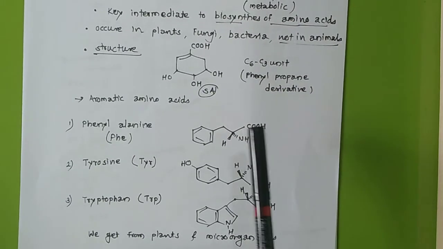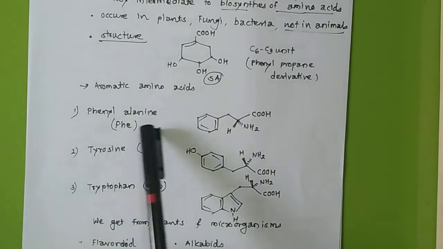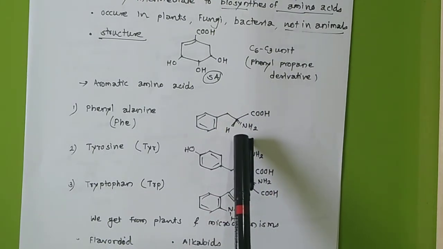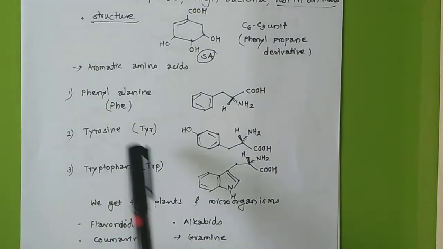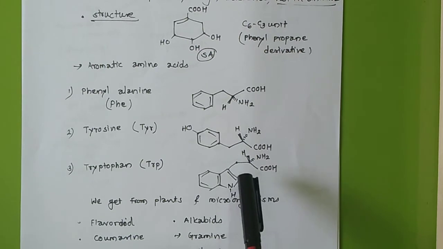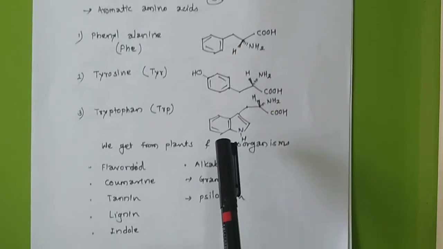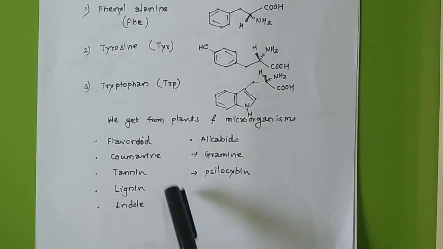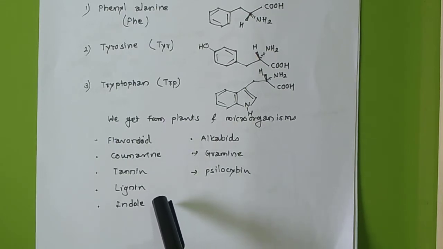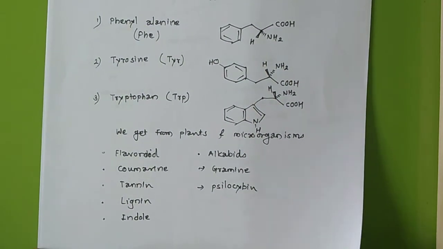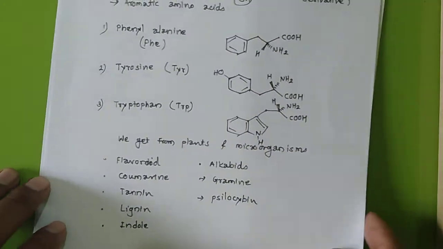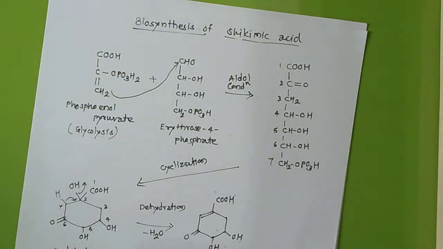Out of these amino acids, the first one is phenylalanine. This is the structure of phenylalanine. Then tyrosine, and then tryptophan. The short forms of these amino acids we also wrote in the last lecture. Using these amino acids we prepare some alkaloids and some natural product compounds. These are very important compounds from the exam point of view or for the human point of view as well. Also, we discussed in the last lecture how to synthesize shikimic acid.